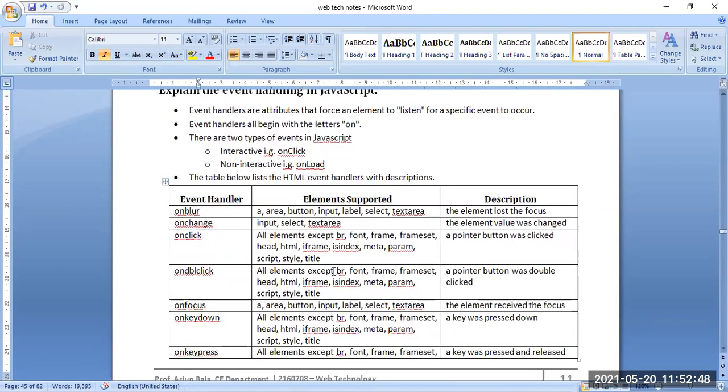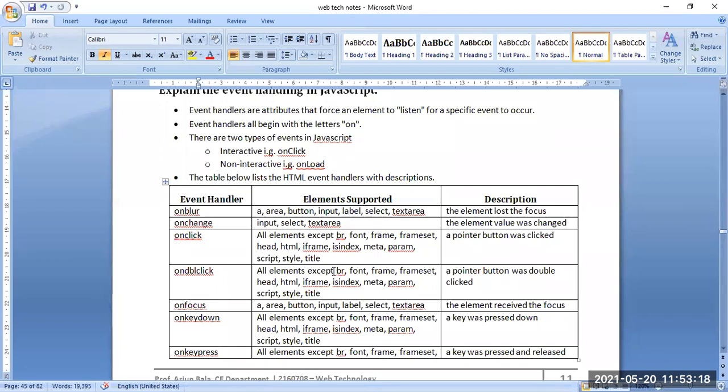So how do we handle events in JavaScript? An event handler is an attribute that forces an element to listen for a specific event to occur. In the case of event handlers, these are the attributes that force an element to listen for a specific event to occur.